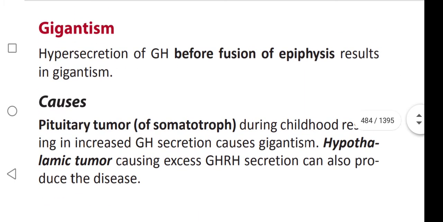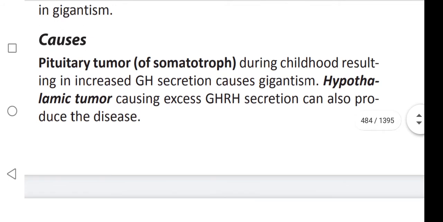Next is gigantism. It is seen in children, that is before the fusion of epiphyseal plates. Hypersecretion of growth hormone before fusion of epiphyses results in gigantism. Causes: pituitary tumor of somatotropes during childhood resulting in increased growth hormone secretion causes gigantism. Hypothalamic tumor causing excess growth hormone releasing hormone secretion can also produce the disease.